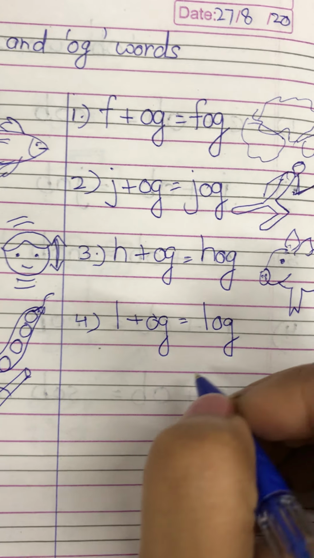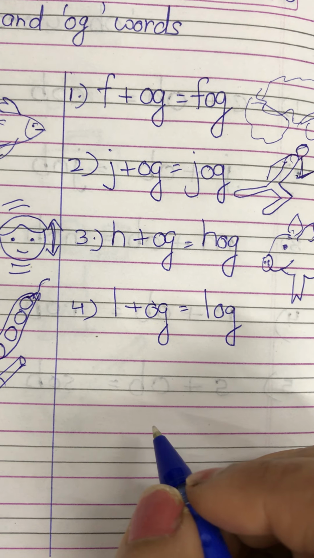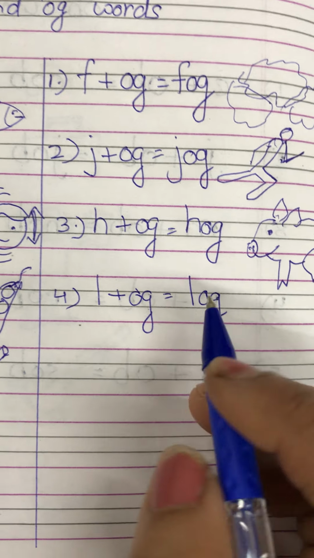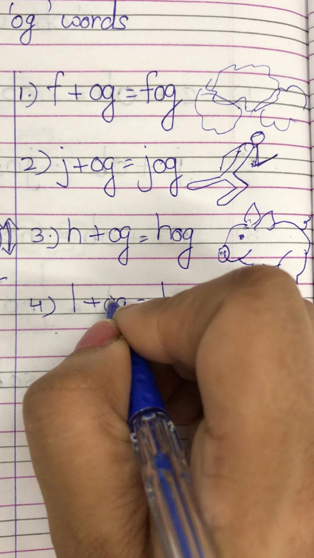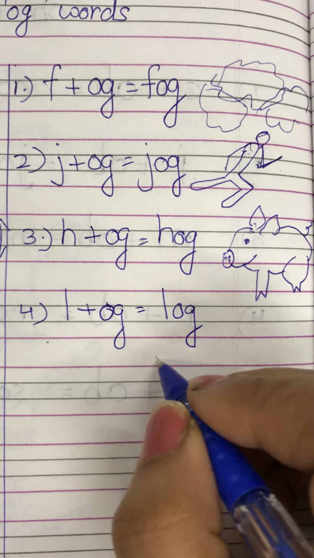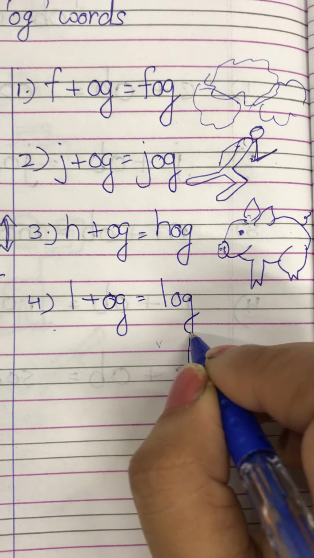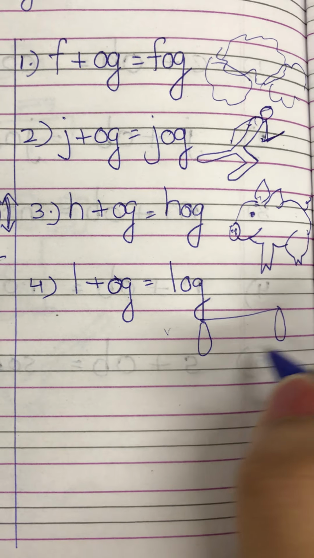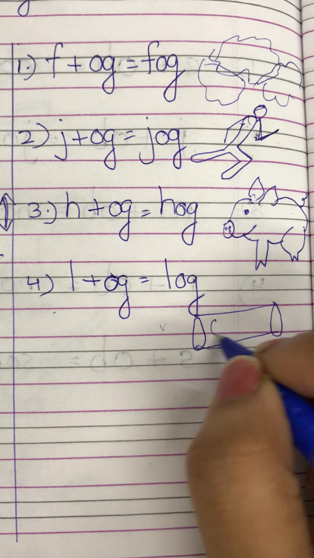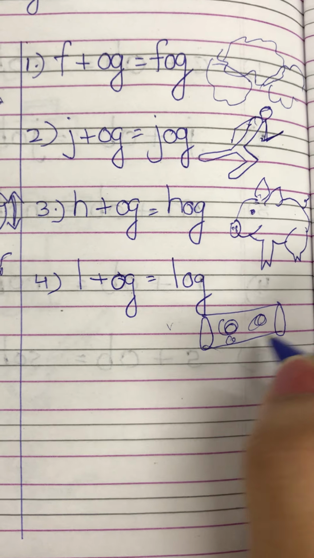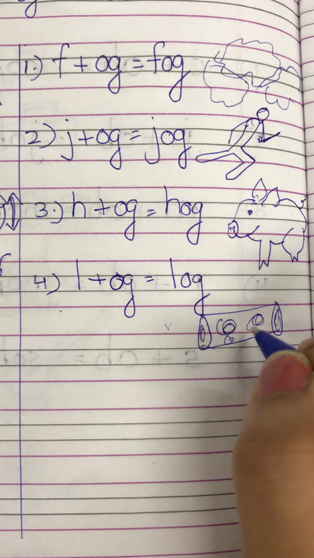And log is what? Log is a thick piece of a tree trunk or branch. So here is the picture. So this is log.